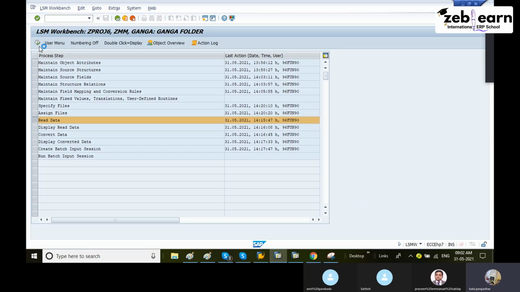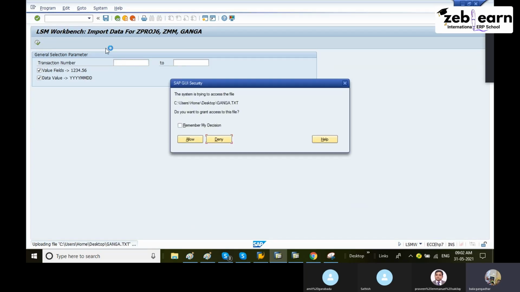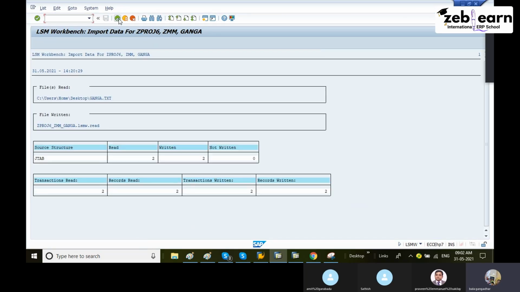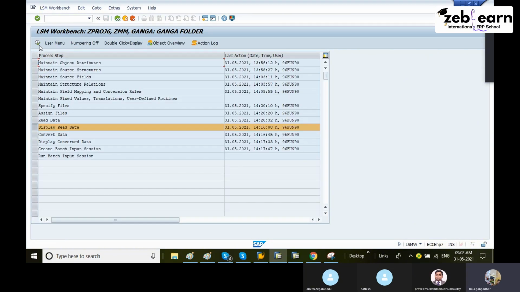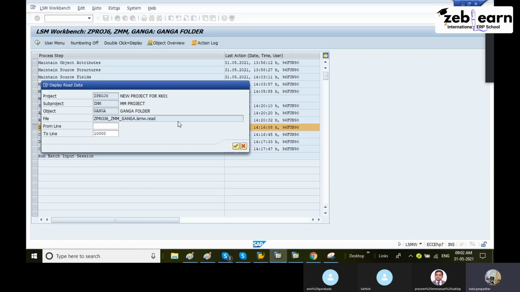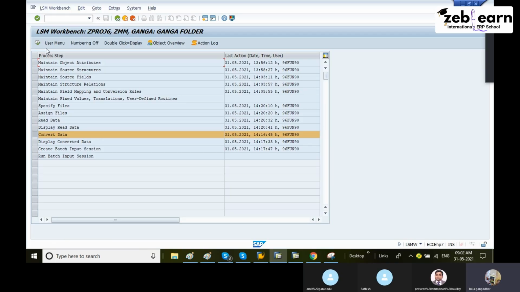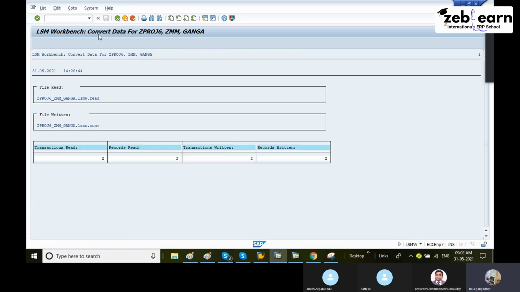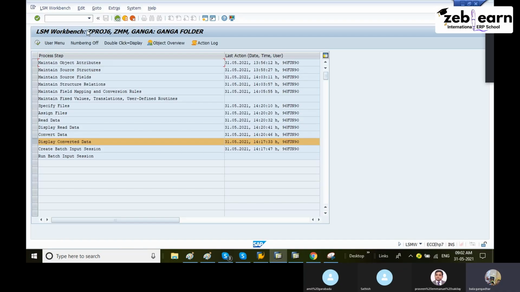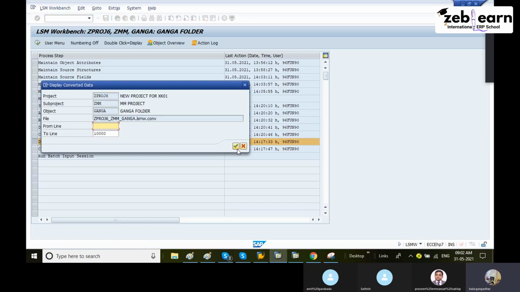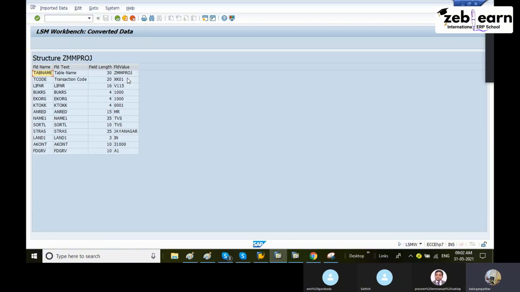Read data. Execute it. Continue. Execute, continue. Come back. Display read data. The latest data will be updated. Let's see. This is V115. The new data is okay, same as convert data. Execute it, then come back. Then display convert data. Continue. Okay, exactly, it is mapped. Here AKONT is exactly mapped. Okay, it will be there.